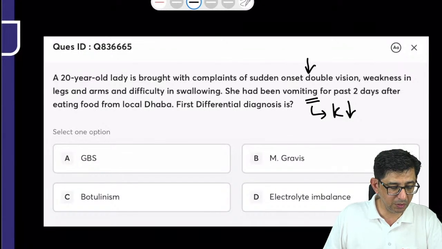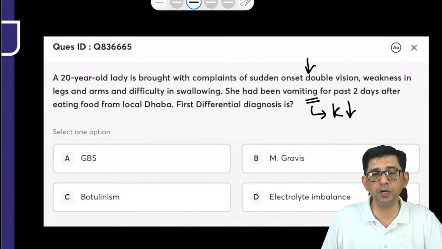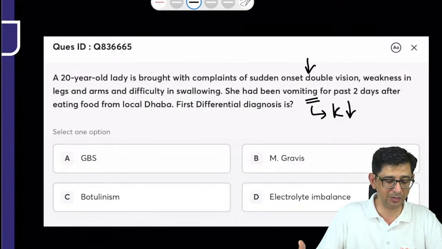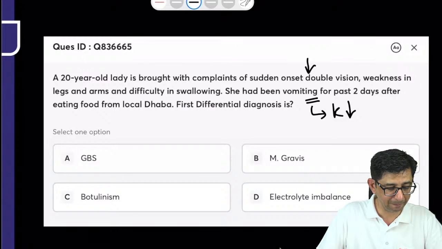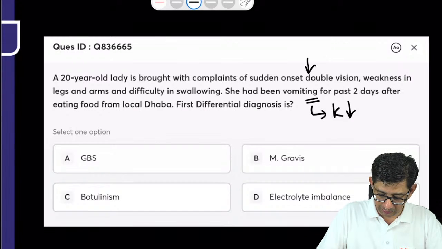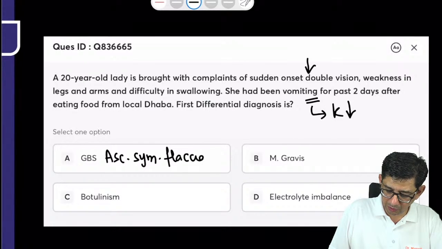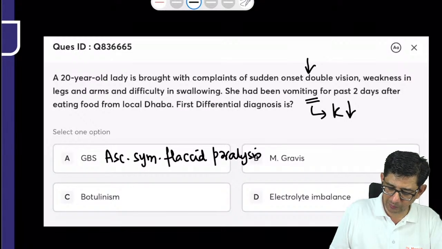No, nimodipine is a life-saving drug. That is okay, but it is not the treatment of choice. No, because it does not treat the condition. It prevents the vasospasm. Okay. The correct answer for this particular question is not option number. This is not Guillain-Barré syndrome, because Guillain-Barré syndrome should have an ascending symmetrical flaccid paralysis, and there is no description in this particular case of ascending symmetrical flaccid paralysis.